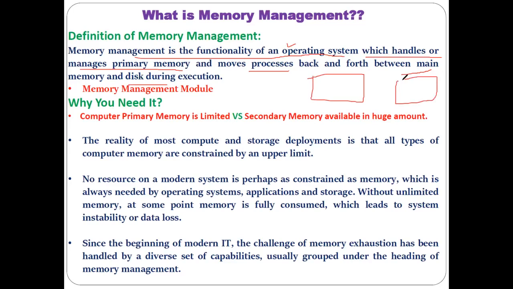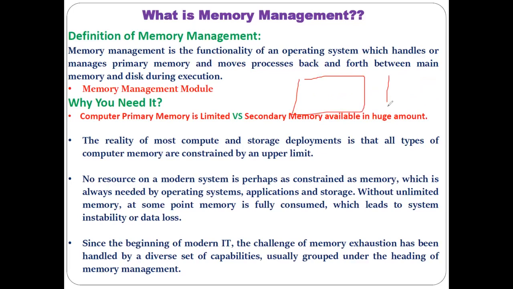By continuously moving the data from the secondary memory to the main memory, and from the main memory back to the secondary memory, this continuous interaction goes on between the two in order to transfer the data. When certain data or instruction has to be executed by the CPU, that data has to be brought from secondary memory to the main memory.